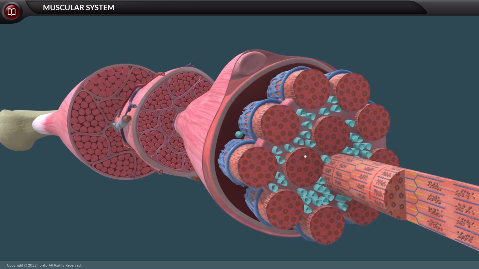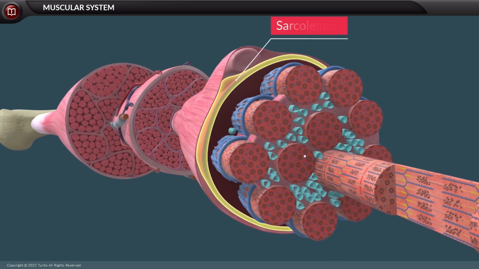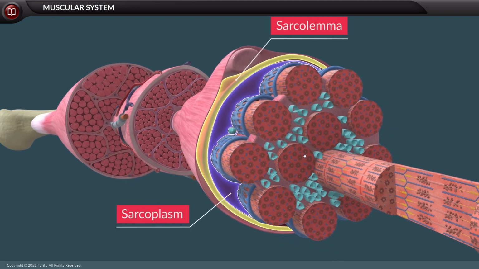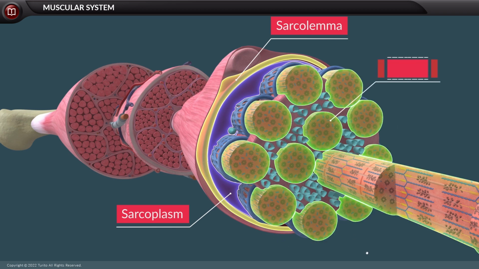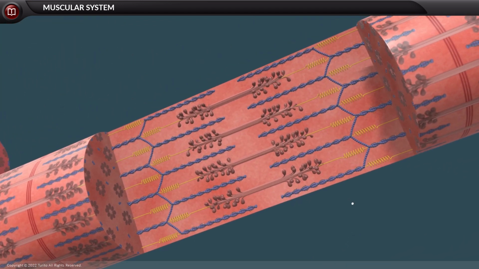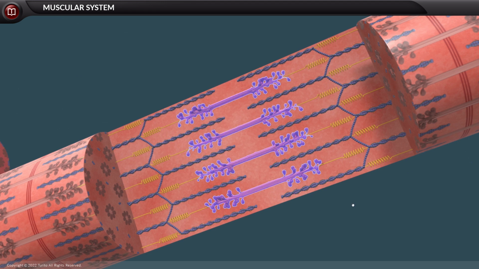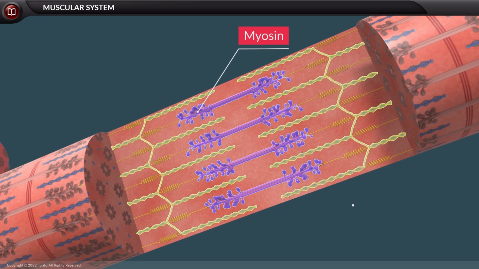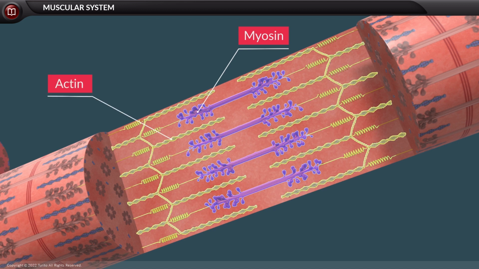Talking about each muscle cell, the cell membrane is known as the sarcolemma, and the cytoplasm is called sarcoplasm. Sarcoplasm contains myoglobin and myofibrils. Myofibrils are made of myofilaments. There are three types of myofilaments: thick, thin, and elastic. Thick myofilaments are made from myosin, thin myofilaments are made of actin, and elastic myofilaments are made of titin.